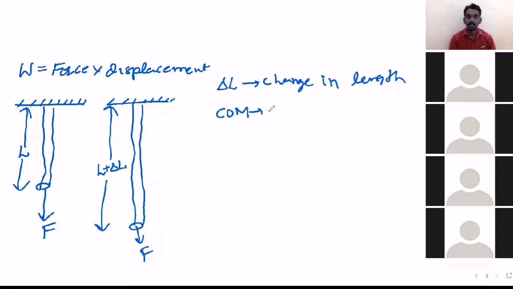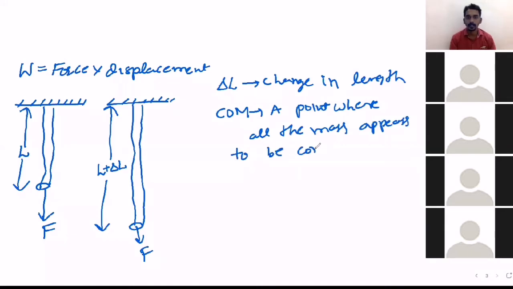Center of mass means a point where all the mass appears to be concentrated.